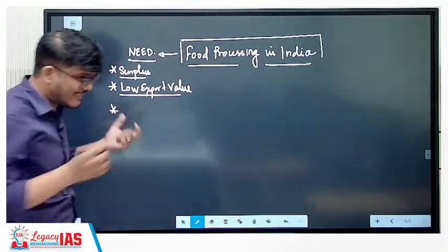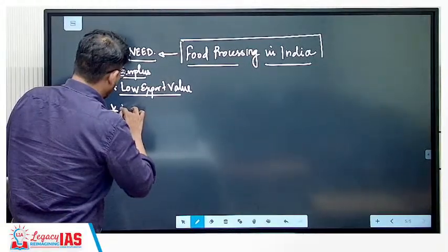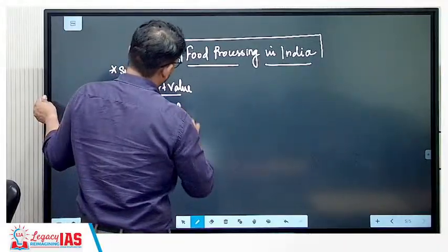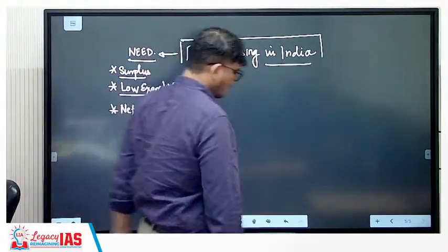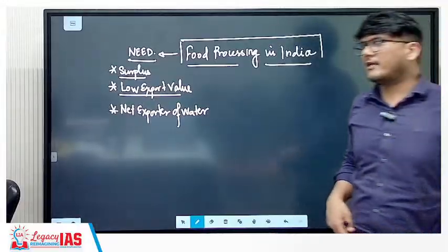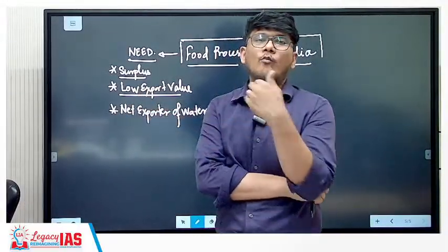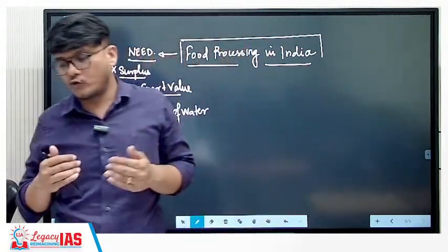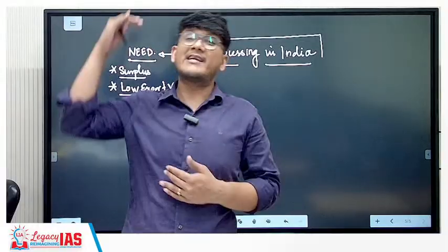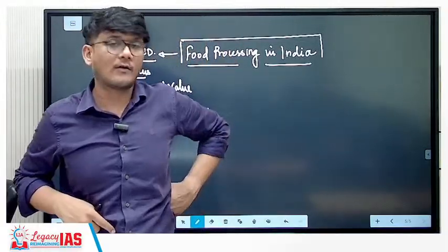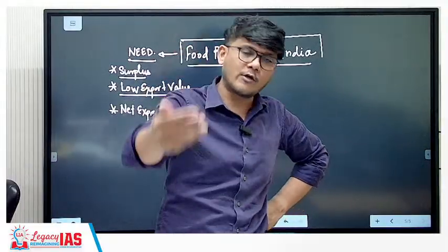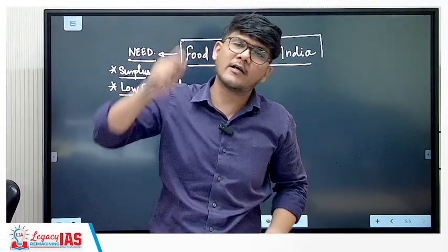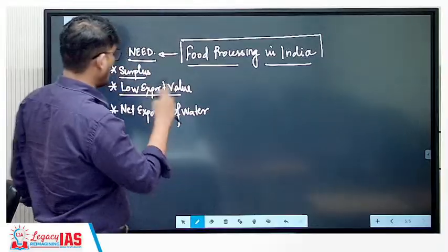Next, very important, this is what a value addition point looks like. India is a net exporter of water. Net exporter of water means that India is basically exporting more water than it is importing. When we export certain things, water is used to produce them. When the water used to produce them is very high and we export them, it is as good as exporting the water. When we import things that require very little water to produce, we are importing very little water. So according to the economic survey, India is the net exporter of water.